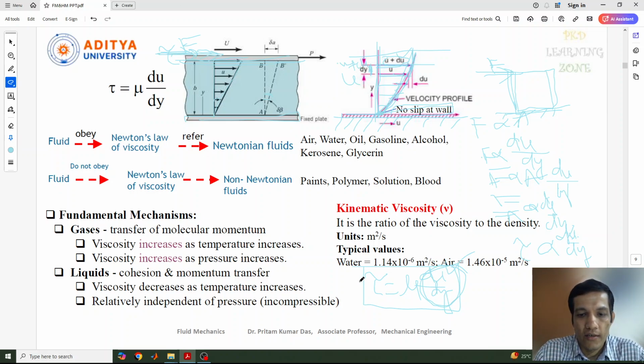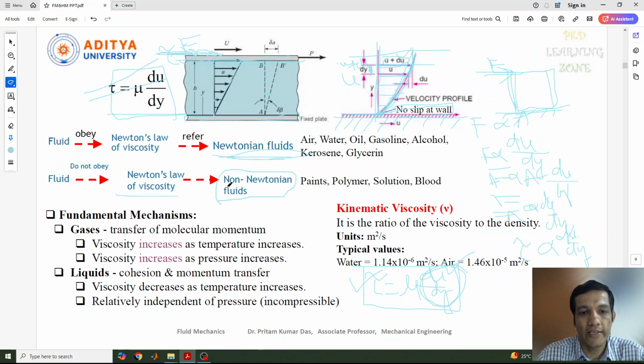Now this is the equation for Newton's law of viscosity. Here tau is the shear stress, mu is the viscosity, and du by dy is the velocity gradient. The fluid which obeys this Newton's law of viscosity is called a Newtonian fluid. If the fluid does not obey Newton's law of viscosity, then it is called a non-Newtonian fluid.